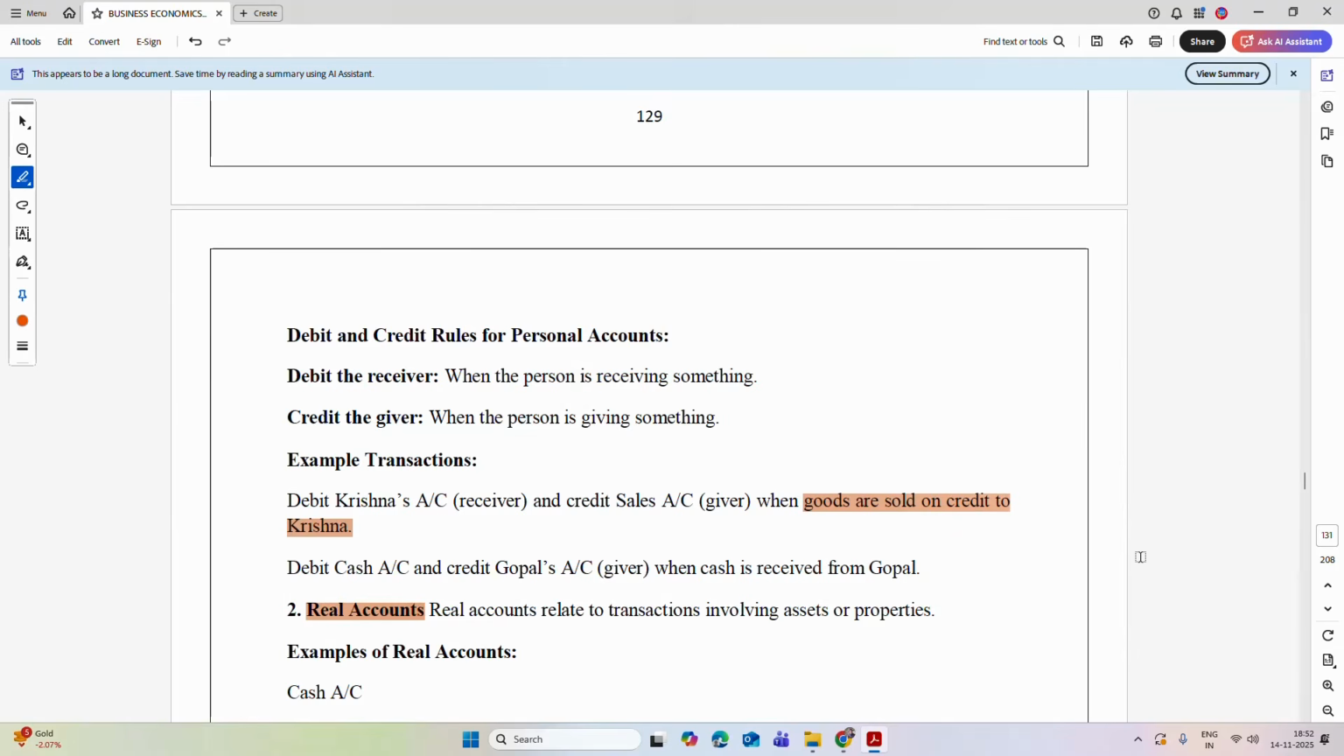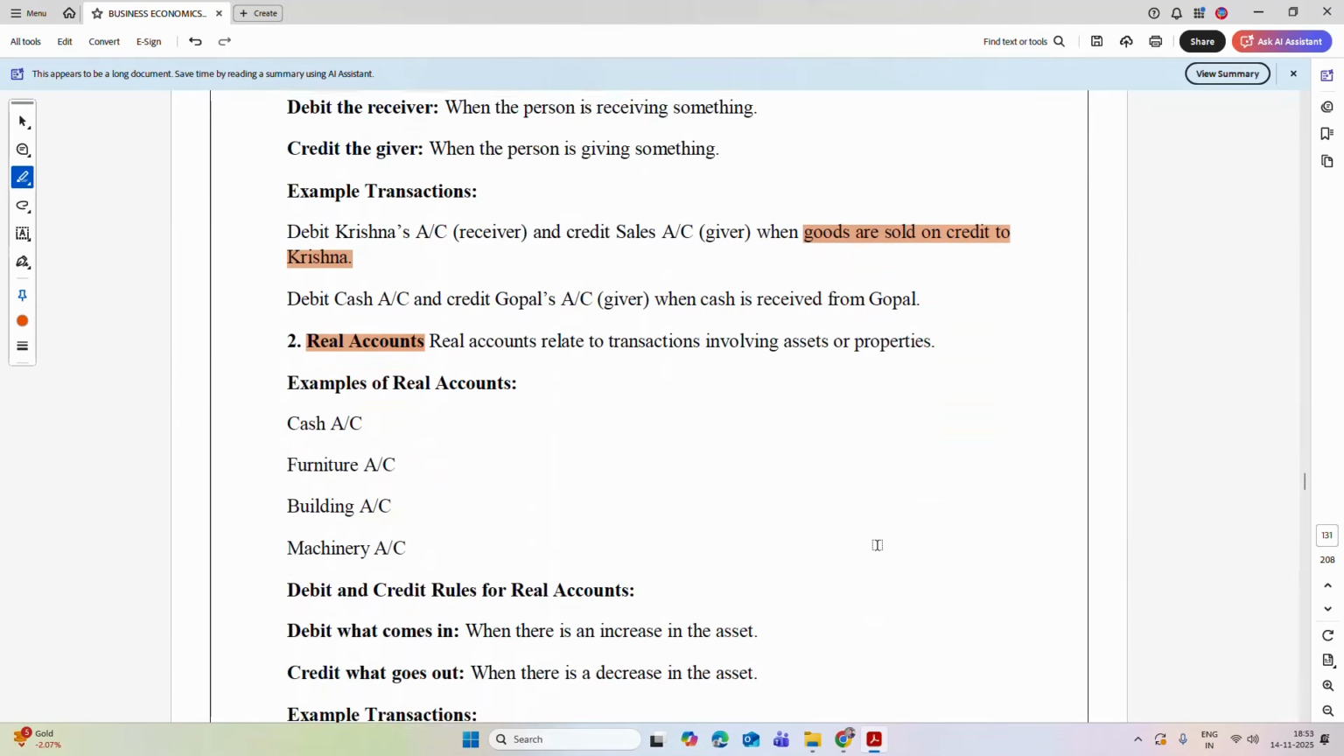Similarly, there is one more example. When cash is received from Gopal. So which account is increased? Which account is gaining? Cash account is gaining. That's why debit the cash account. And who is giving the cash? Gopal is giving the cash. That's why Gopal's account is to be credited. This is for the personal account.